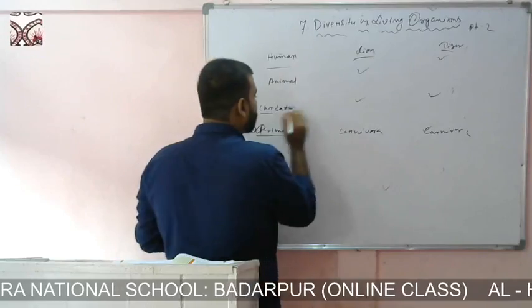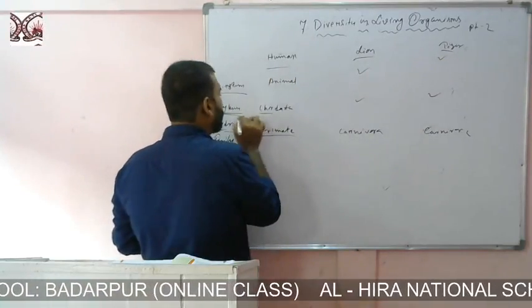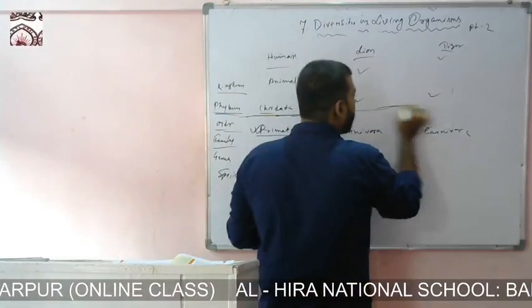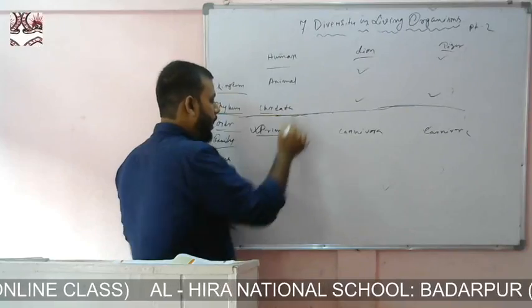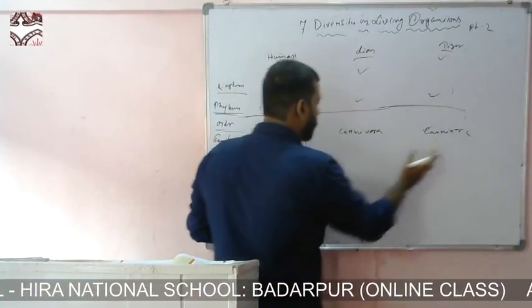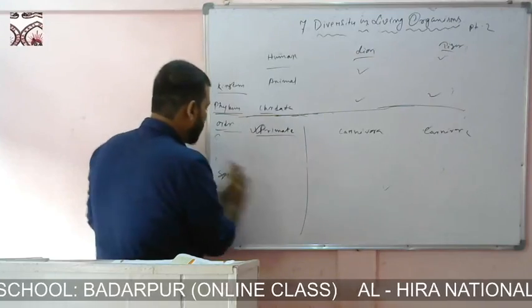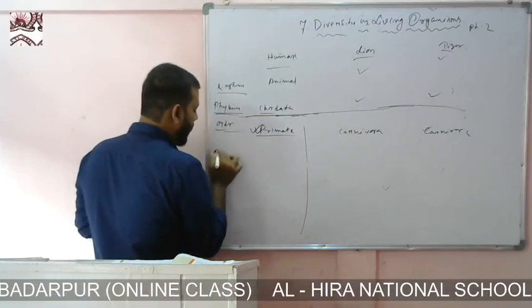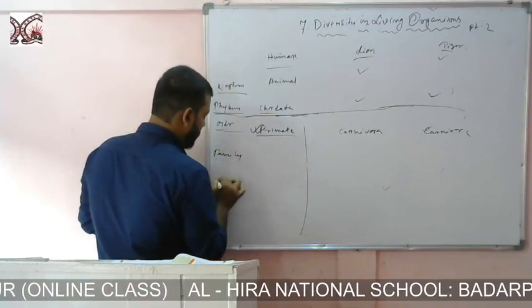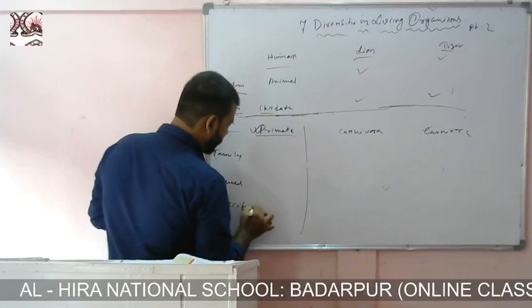It means the similarities between these three animals are up to phylum level. Up to phylum level, these three are similar. Now human is no longer similar. Now let us talk about these two. Side by side we'll also learn about the family, genus or species of human, but just try to understand the classification.